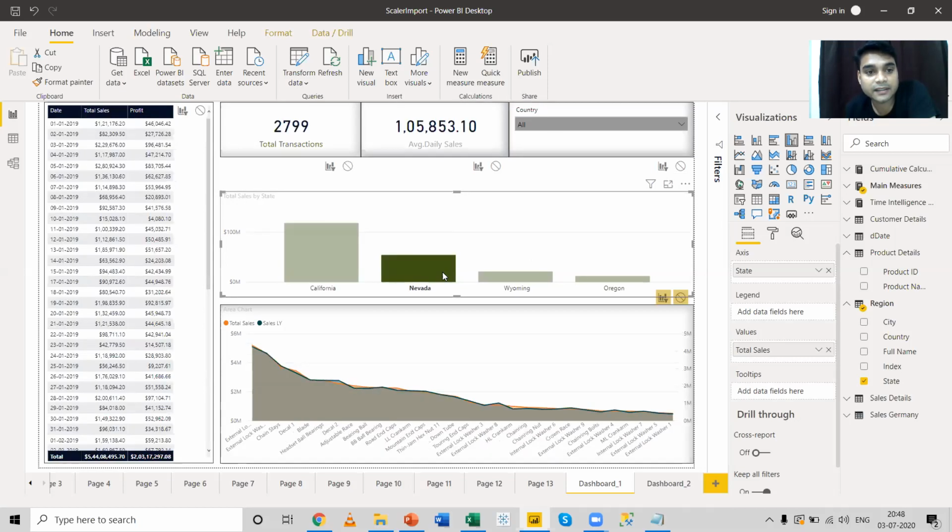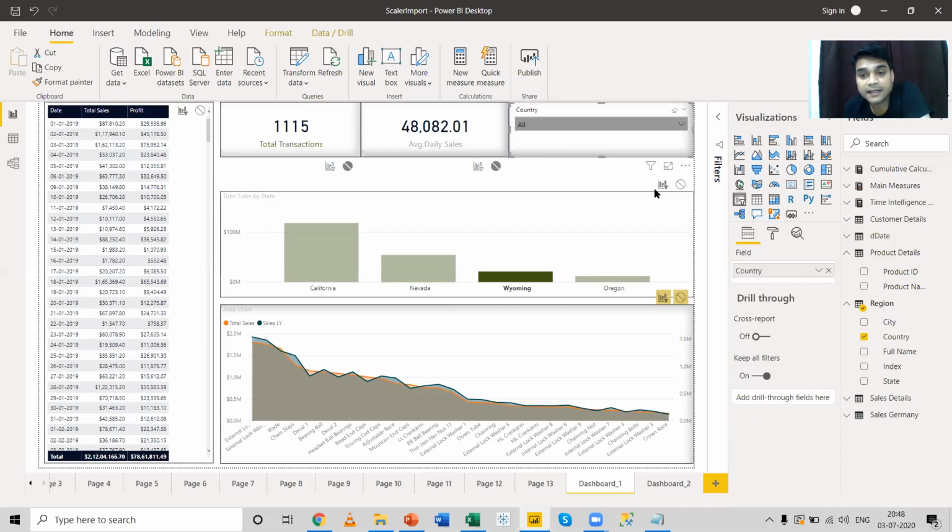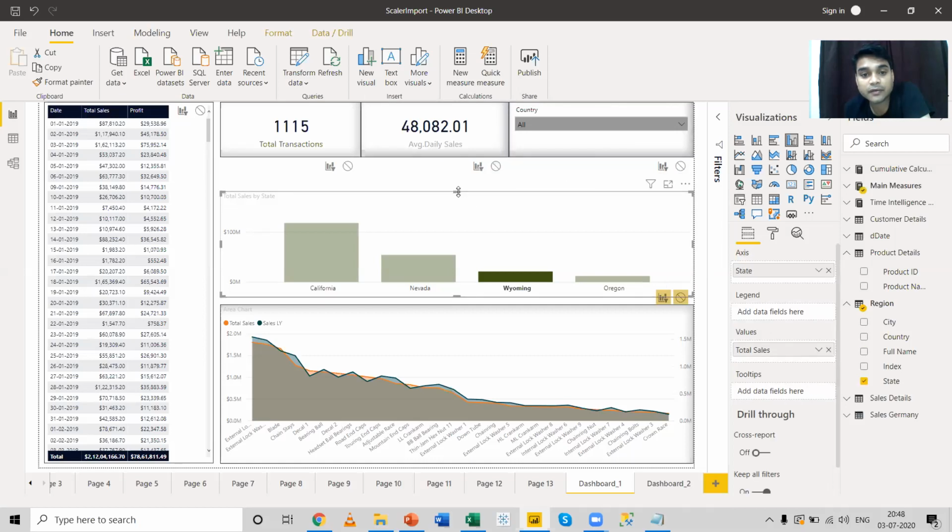If I select Nevada, only Nevada transactions are highlighted. So I am using this visual as a filter. If you select this icon for any visual, it will filter and interact with the other visuals. If I select this slicer again and unselect this, the selection will be normal.